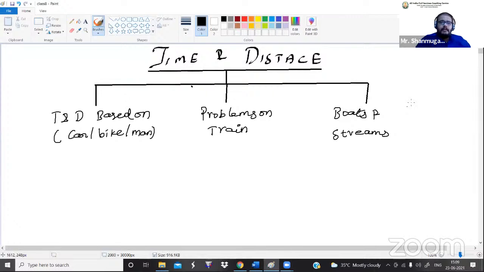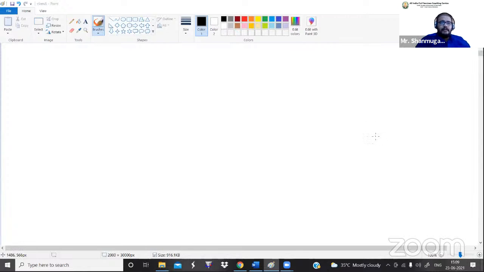Before solving the problems, we should know the basic introduction. Only with the basic concept of time and distance can we solve all these three topics. Got it? So let me start off with the formula. We all know the formula for distance. Let me draw one chart like this, which will help us remember the formula very easily. Here we have distance, speed, and time.